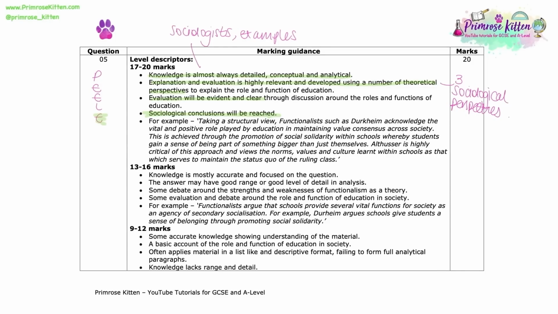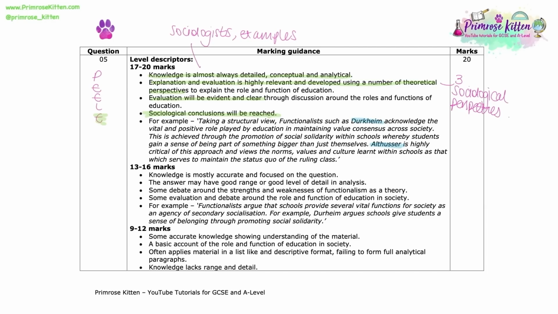So we've created debate here between Durkheim and Althusser, naming specific sociologists within a theory, and we have also criticised Durkheim's approach with regards to the type of things that students are taught in education by the Marxist Althusser approach of actually arguing that this culture really is not about giving the individual a vital understanding of wider society, but it actually just maintains the status quo or keeps things the same for the ruling class.